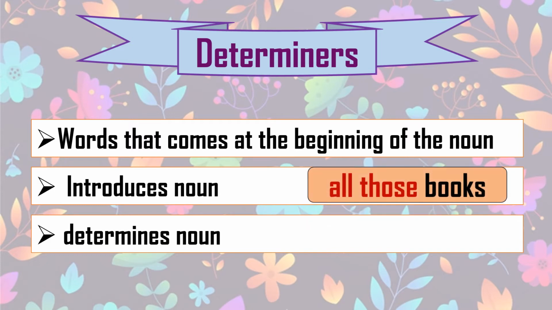How? All those books. We have seen that. All those. Look at the word in red. All those is a phrase, or it comes before the noun phrase. So it determines the noun books, or introduces the noun books. Which books? All those books which I have kept on the table, or which I have brought from my library. So it introduces us about the noun books and it determines it.